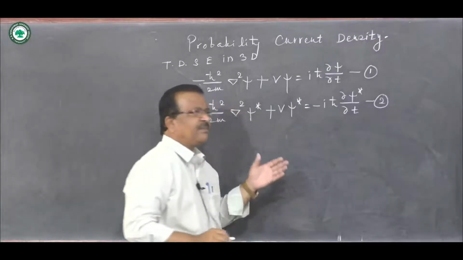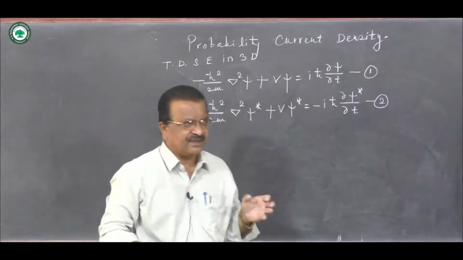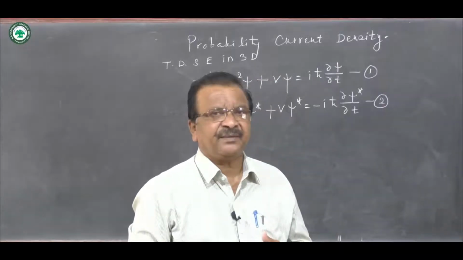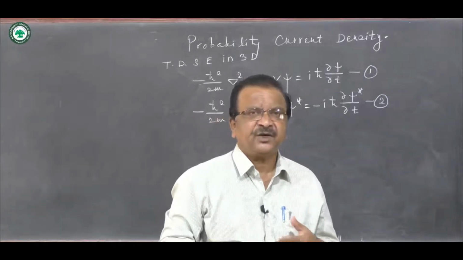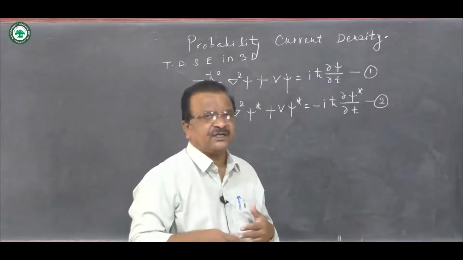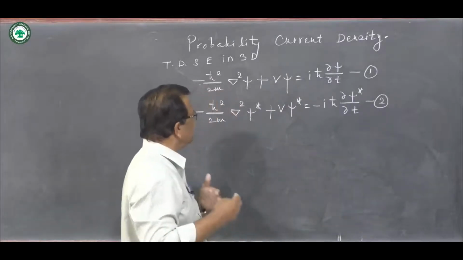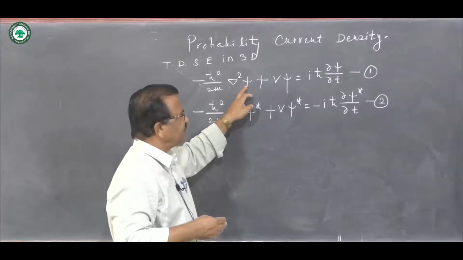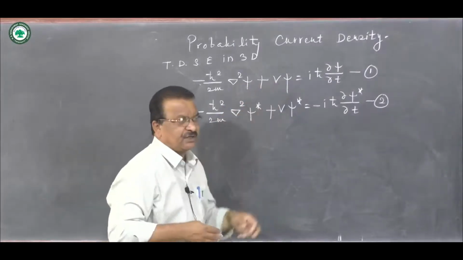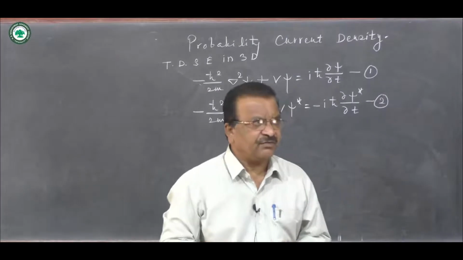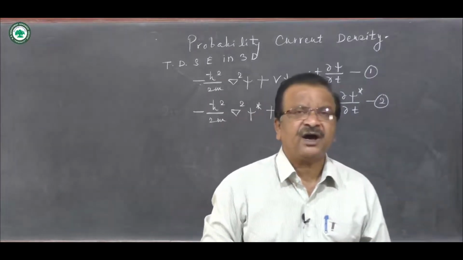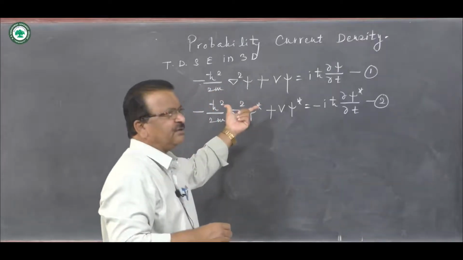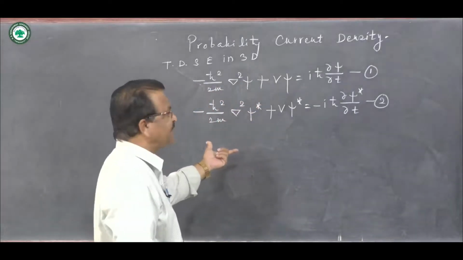So what we have remembered, we have started with time dependent Schrodinger equation in a 3 dimension. What is the speciality of time dependent Schrodinger equation in a 3 dimension? The speciality is both psi wave function as well as potential energy or potential V, both are functions of r and t, position and time. We have written Schrodinger equation, we have taken its complex conjugate.